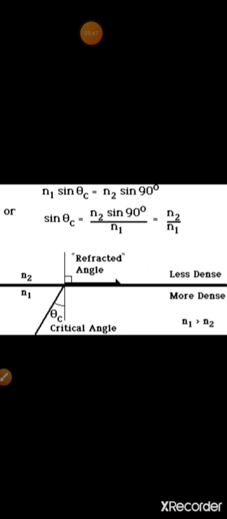is equal to sin theta c. Now suppose the first medium is glass and the second one is air. So for air we will take refractive index as 1, and in that case sin theta c will be 1 upon n1, means refractive index of denser medium glass. Hence we can write the formula for sin theta c as sin theta c is equal to n2 by n1.